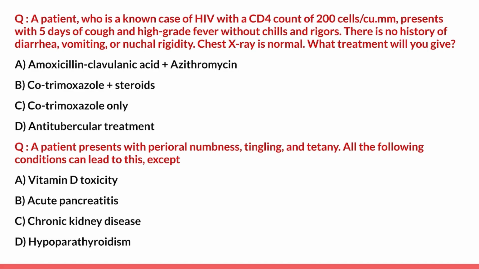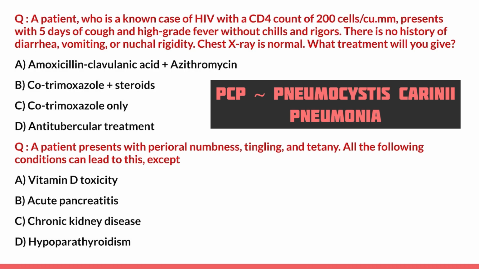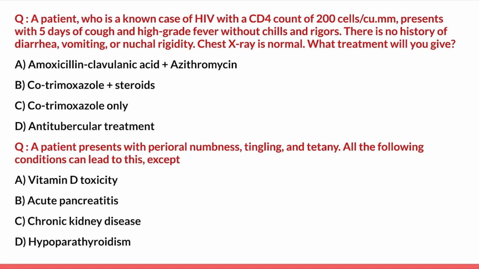Now, if you see the clinical stem, they have said it is HIV with CD4 count 200, which is suggestive of an immunocompromised state. Moreover, history of cough is pointing towards a respiratory involvement. And also there is no history of diarrhea, vomiting and neck rigidity, which helps rule out other systems. Now, chest X-ray is normal. So with the background of these findings, the most common opportunistic infection in such a scenario is PCP, which is Pneumocystis jirovecii pneumonia, and the drug of choice for PCP is cotrimoxazole only.